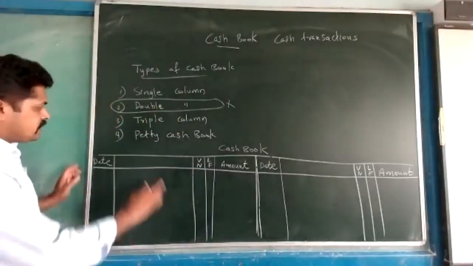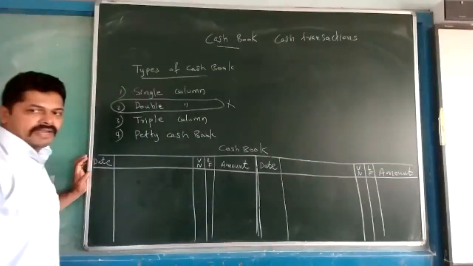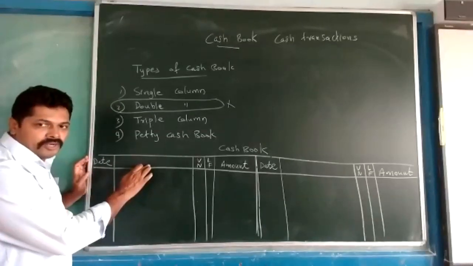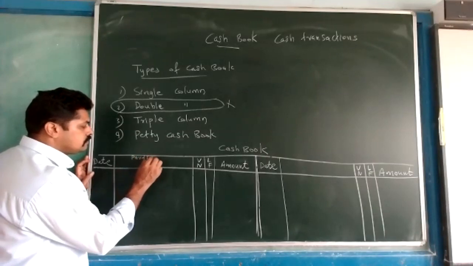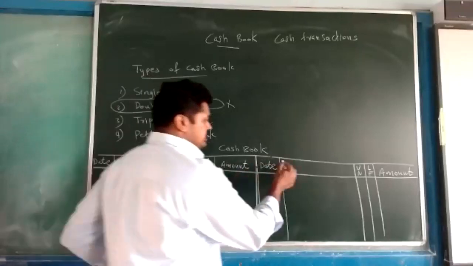Then in this column and this column we have to write the date. On top we are writing particulars, and this also particulars.